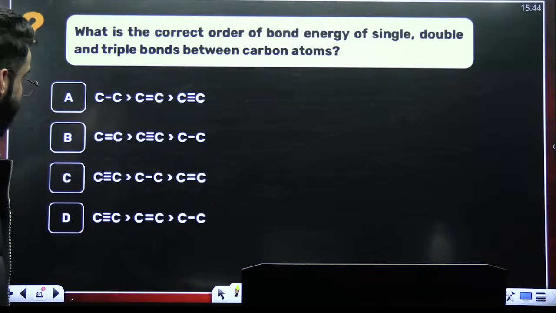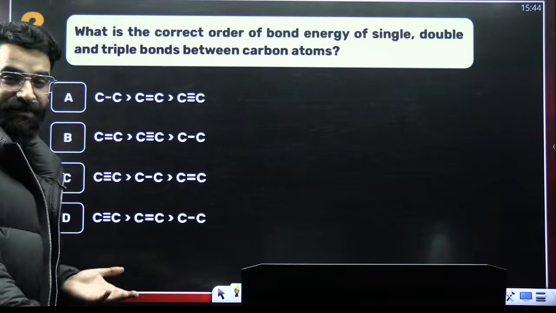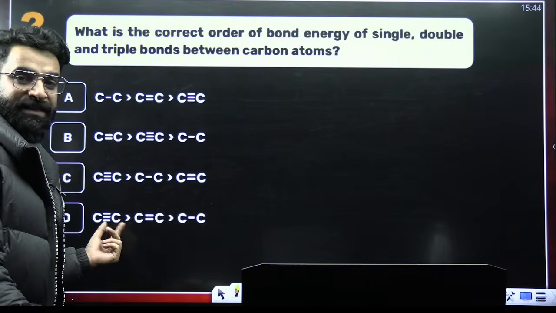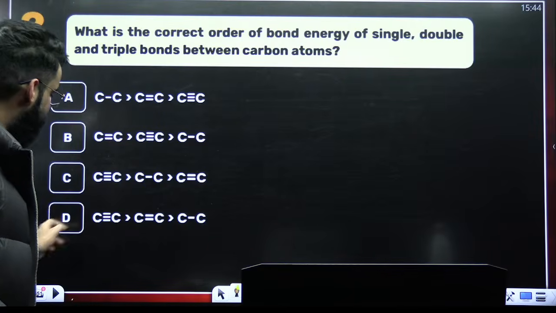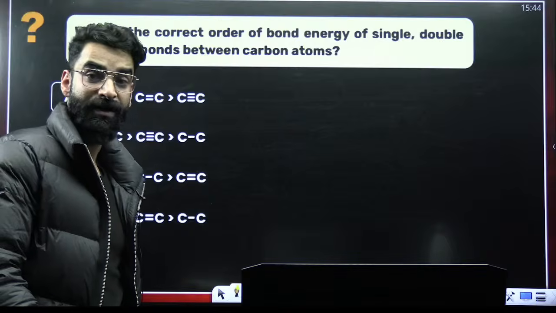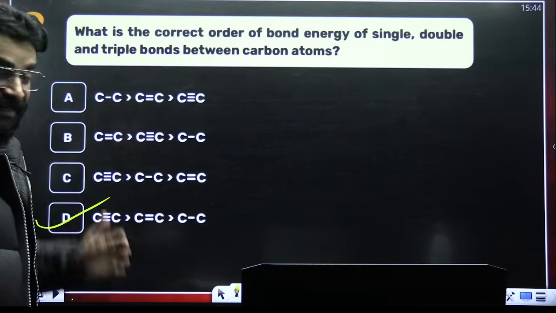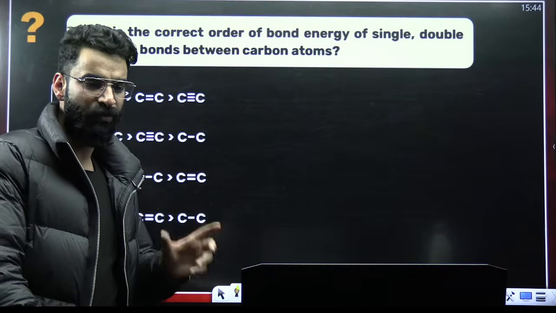Tell me the answer of this one. What is the correct order of bond energy of single bond, double bond, triple bond? This is something which everyone of you would be knowing. This is a triple bond, double bond, single bond. Triple bond means more force of attraction between the atoms. More energy is required to break it, right? So C triple bond C will have maximum bond energy, followed by C double bond C, followed by C single bond C. The more the bonds, the more the force of attraction.